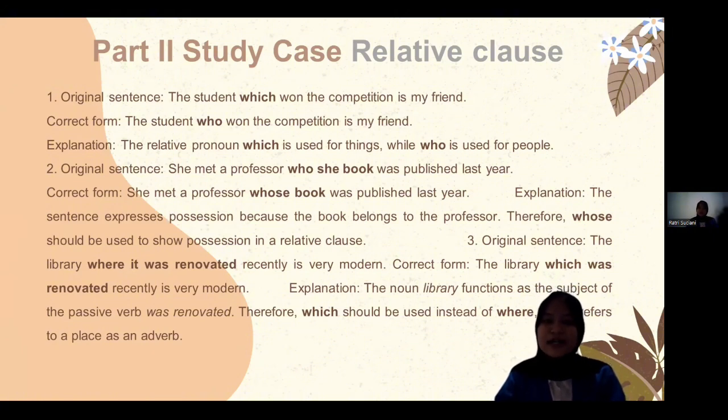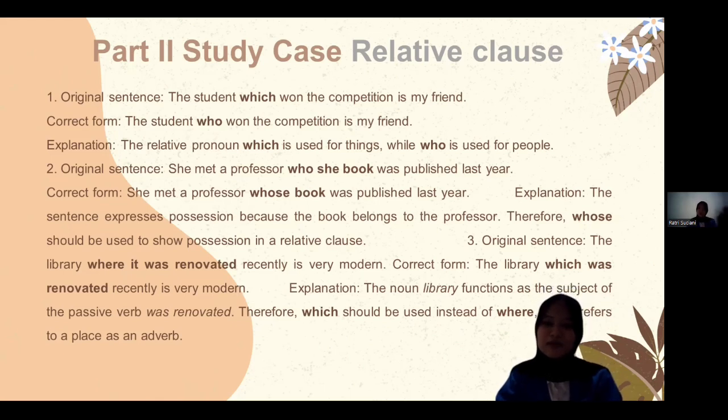Number 2, she met a professor who book was published last year. The correct form is she met a professor whose book was published last year. Because the sentence expresses possession, as the book belongs to the professor, therefore whose should be used to show possession